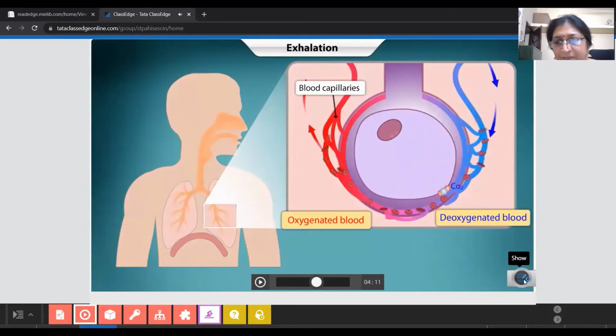This continuous process is going on, and the exchange of the gases takes place. The blood which has oxygen is oxygenated, pure blood, and which contains the carbon dioxide is deoxygenated blood. This continuous process takes place continuously, 24 hours, in your body.